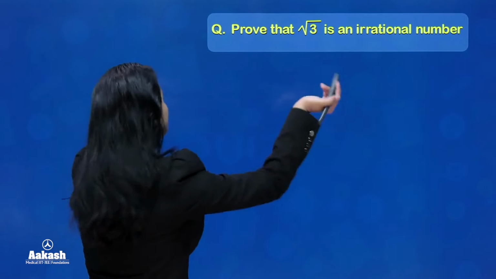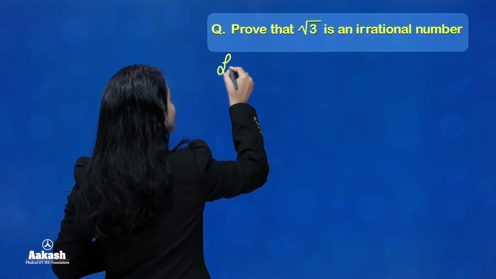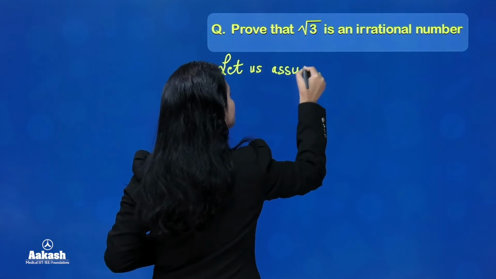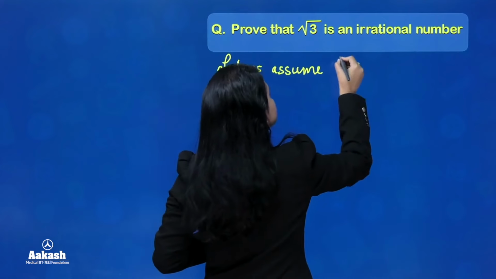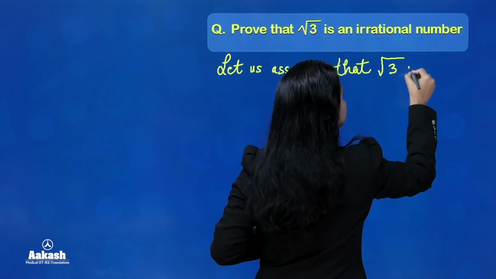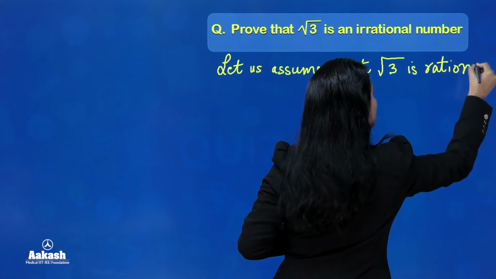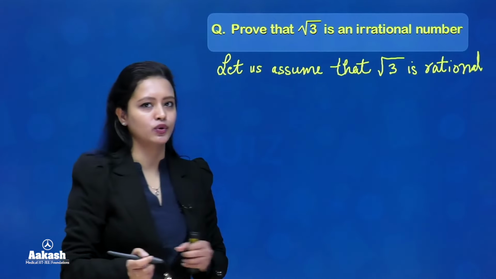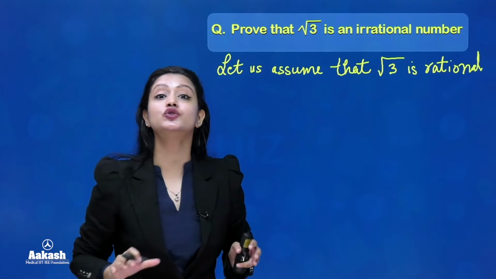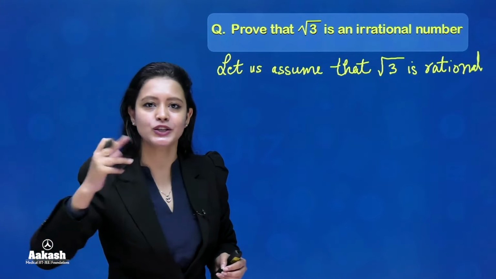Let's see. तो to start this proof, what we are going to do is, we are going to assume that root 3 is rational. ठीक है? तो ये step number 1 है. आप क्या करोगे? आप अपने given number को rational assume करोगे. ठीक है? अब if root 3 is a rational number, then you can write root 3 as P over Q, where P and Q are integers and Q is not equals to 0.